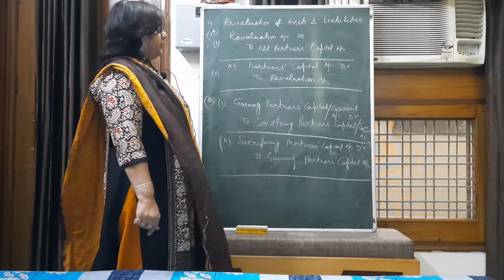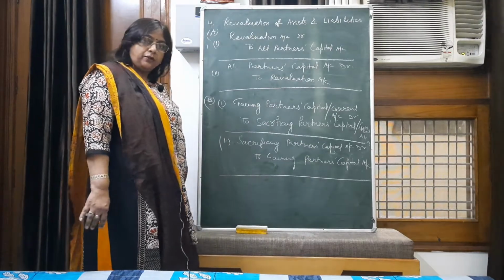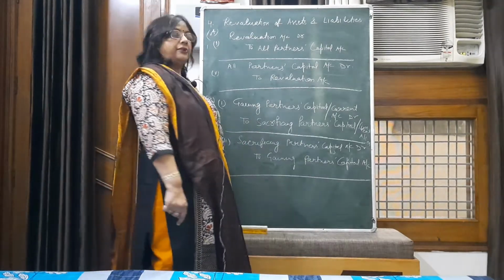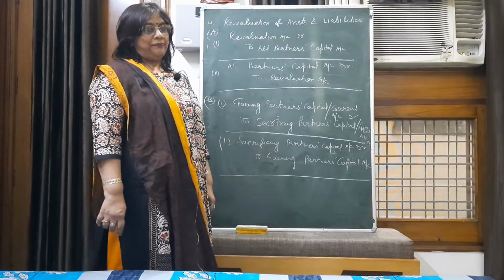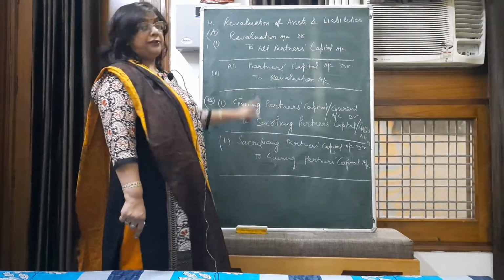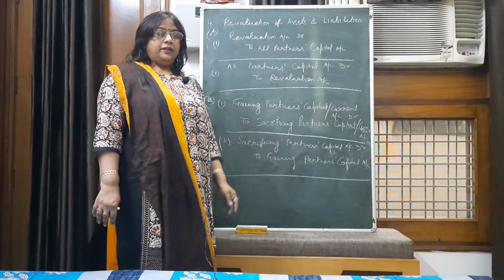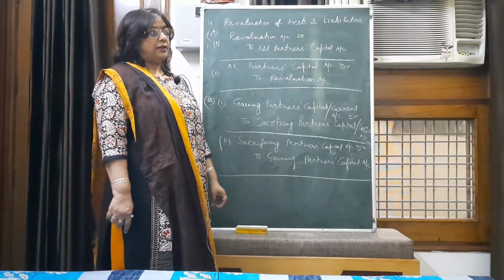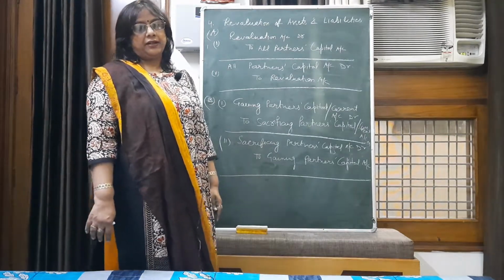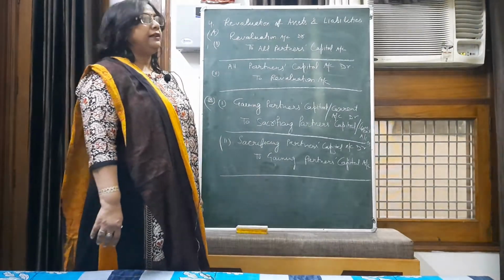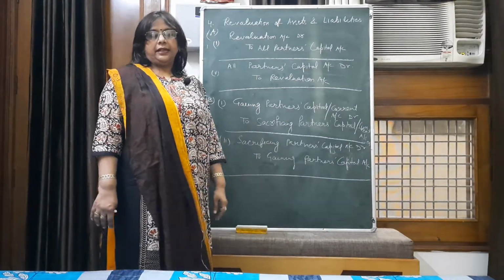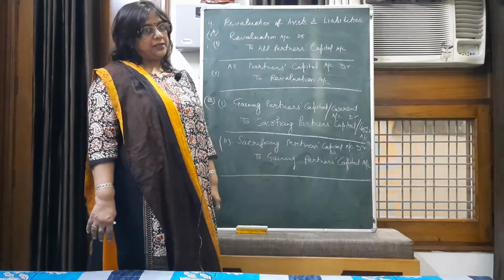Or if there has been any unrecorded liability, you have to pass the journal entry revaluation account debit to unrecorded liability. So these journal entries you have to pass when you are asked to pass journal entries regarding revaluation of assets and liabilities. On the basis of these journal entries, you can prepare the revaluation account as well.